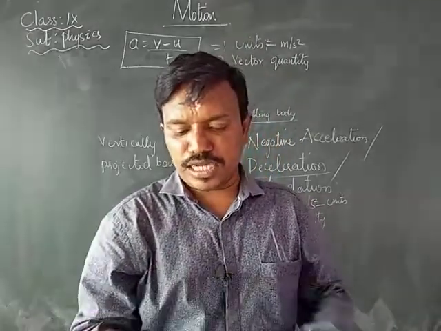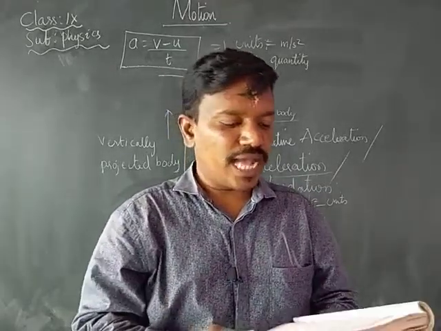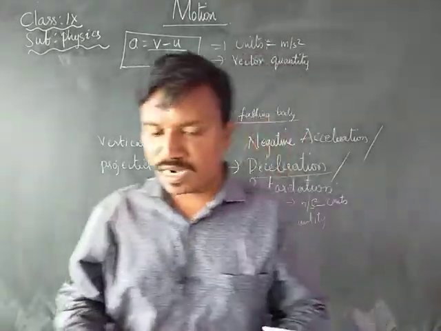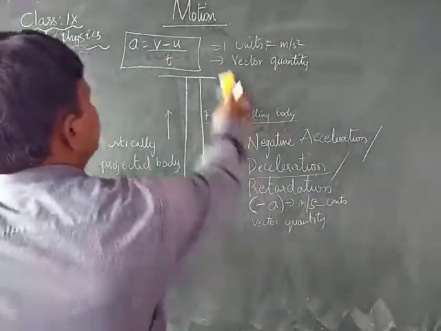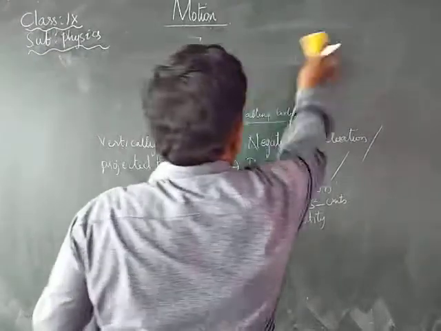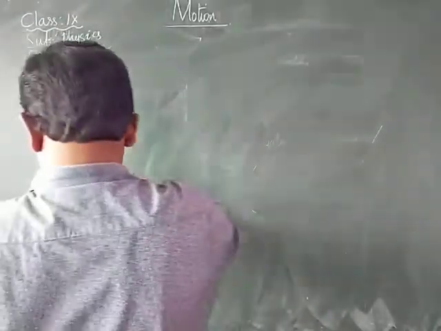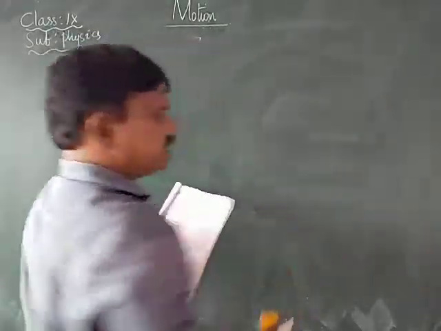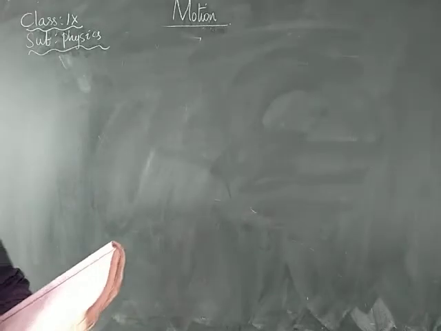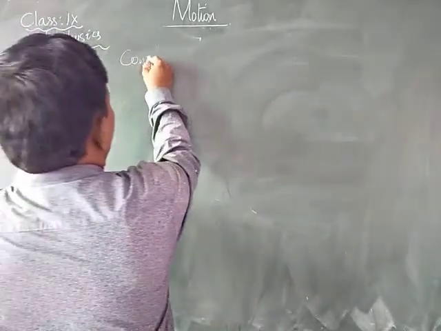Next, coming to the questions related to acceleration. One question is: what is the acceleration of the race car that moves at a constant velocity of 300 kilometers per hour?